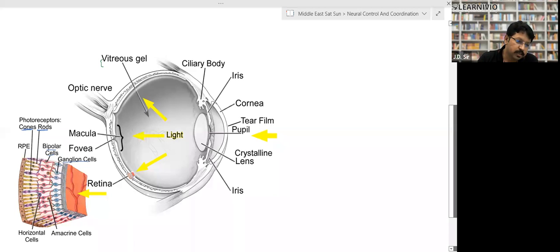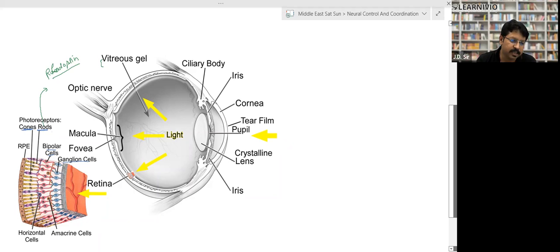In rod cells, they have a special kind of pigment, rhodopsin. Rhodopsin is made up of retinal plus opsin protein, right? Whenever the light reaches over here, these pigments dissociate. When they dissociate, then the impulses start in the bipolar cells.